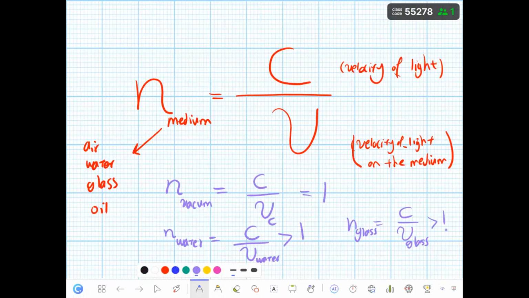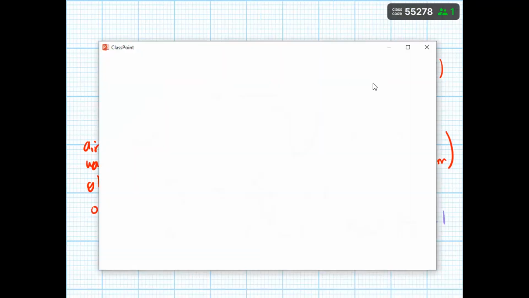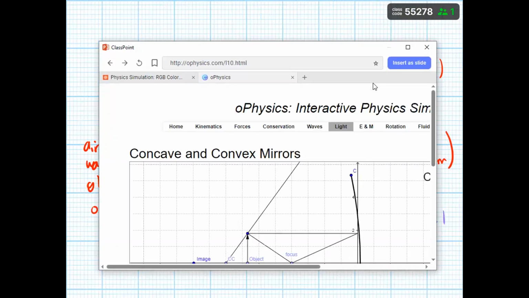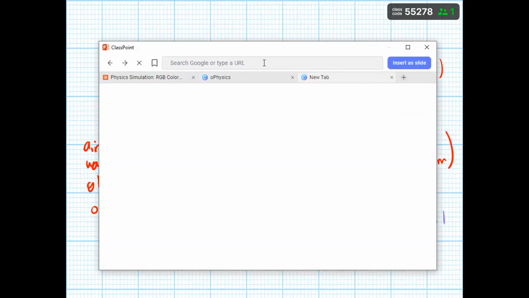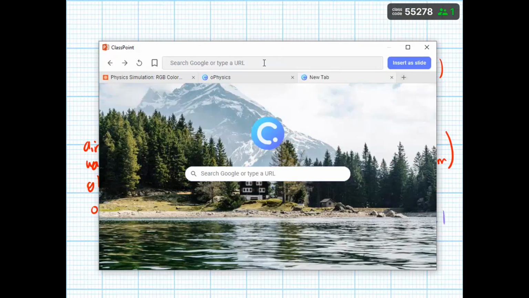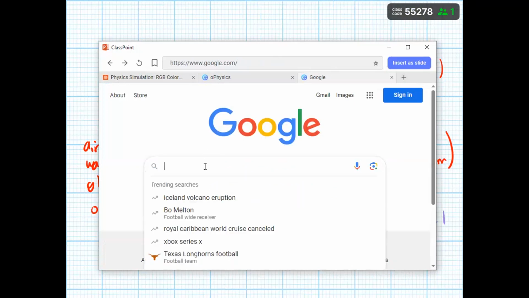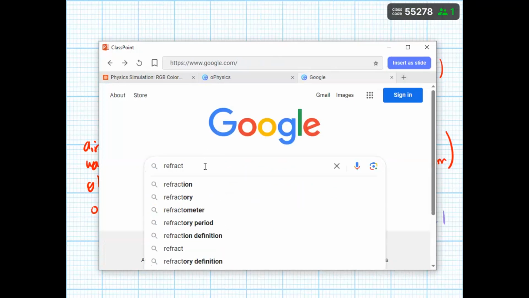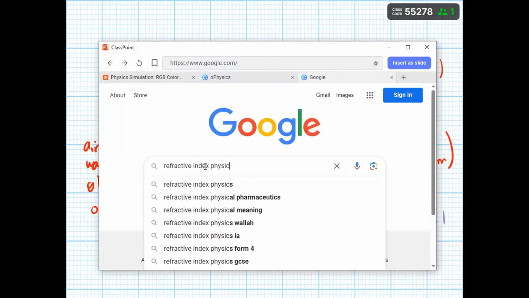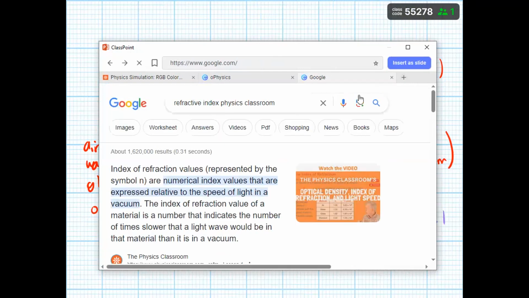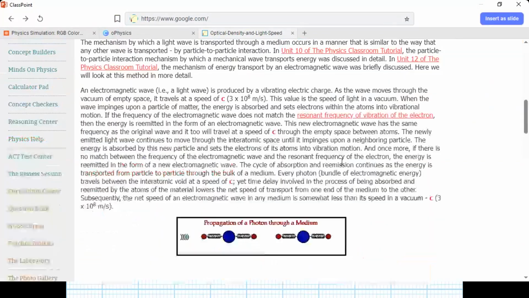So let me just show you a refractive index for different materials.